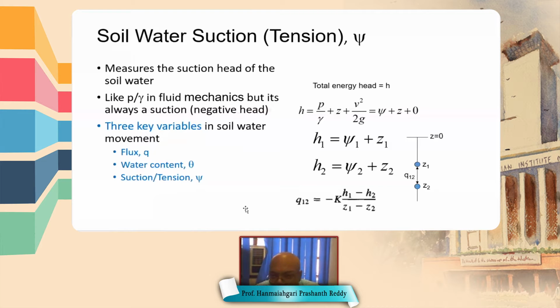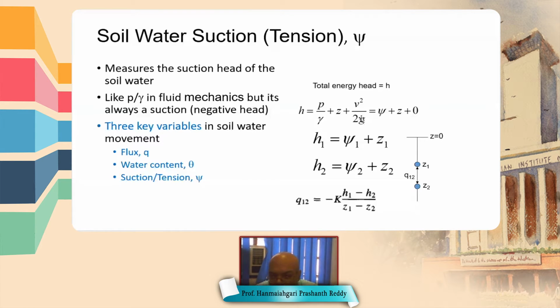When we apply conservation of energy to a streamline in steady state flow, the total energy per unit weight of water is represented as P by gamma plus Z plus V square by 2g.